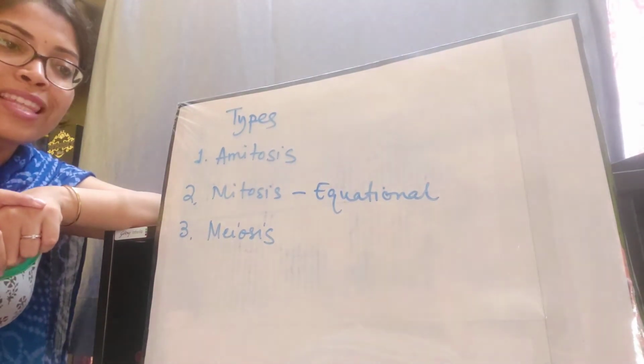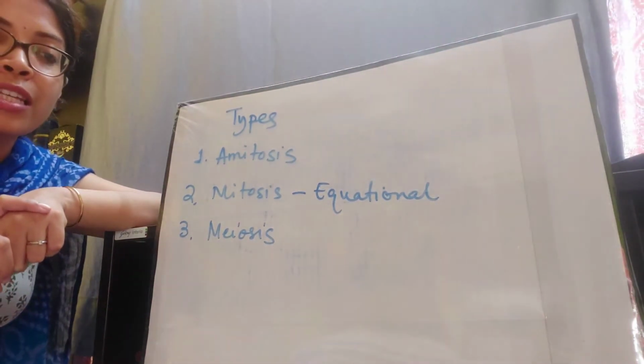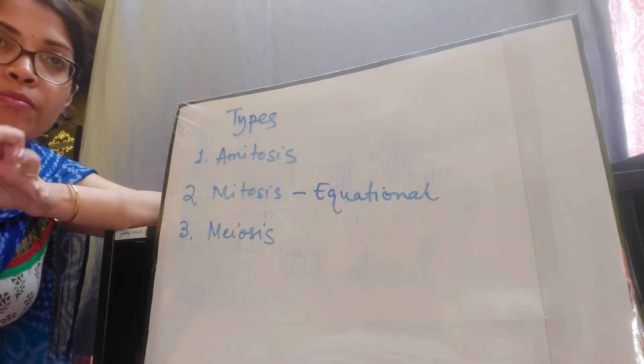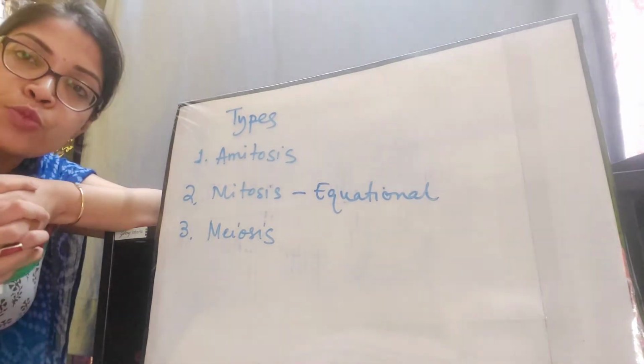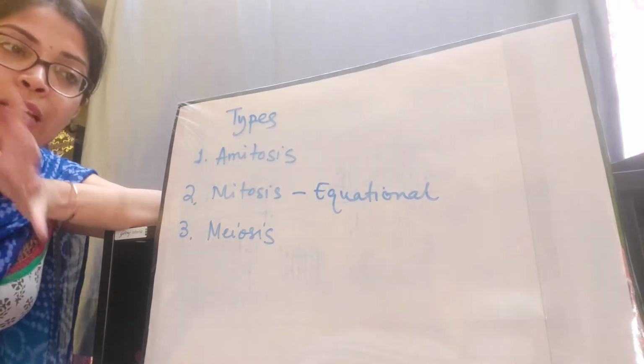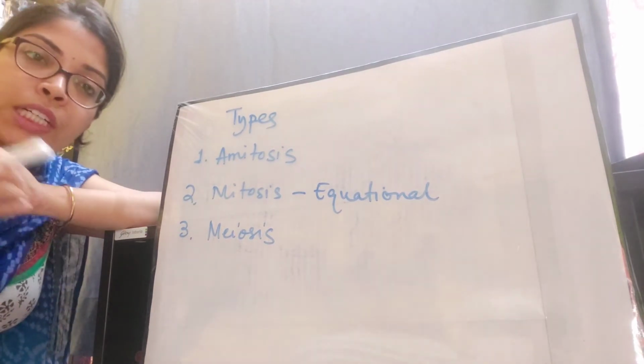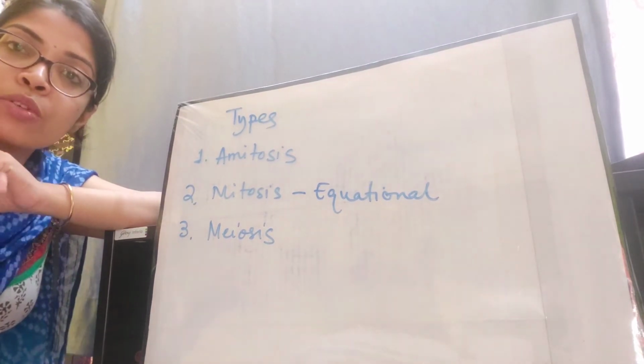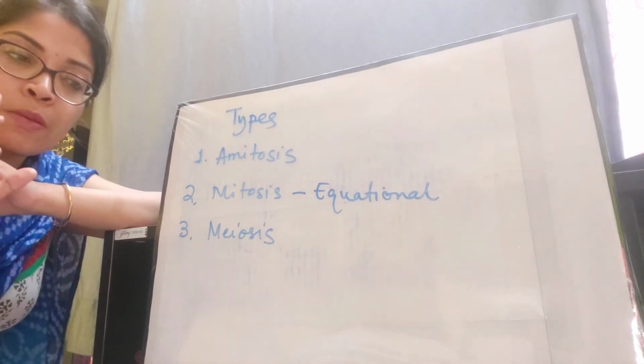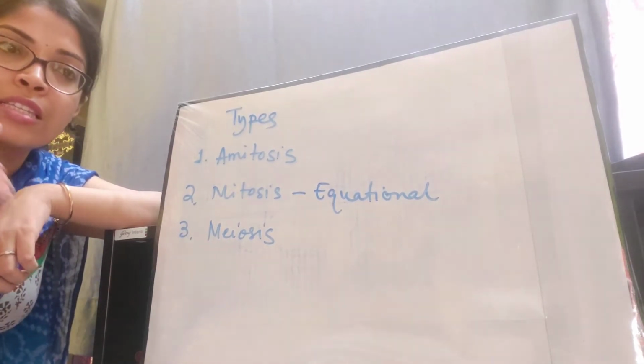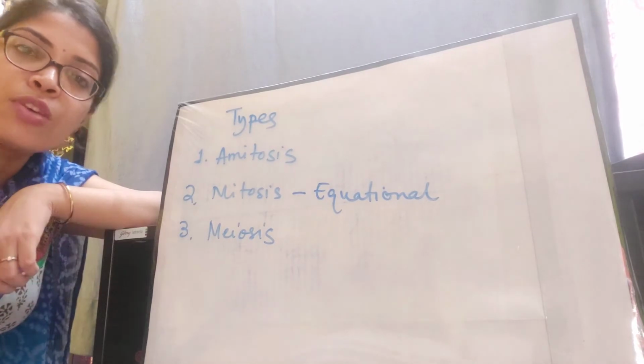So the mother cell increases its volume and all its components are doubled in such a way that both the daughter cells get equal amounts of everything, meaning the cytoplasm, the nucleus, proteins, DNA, everything is split into equal amounts.